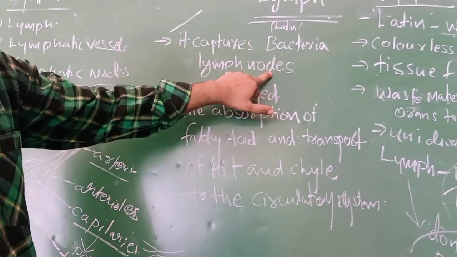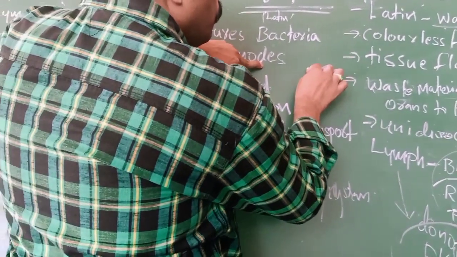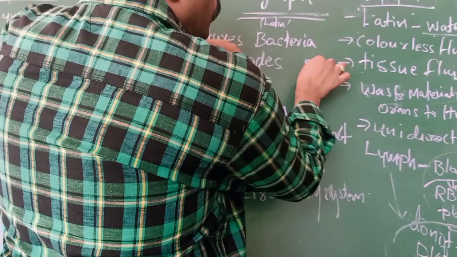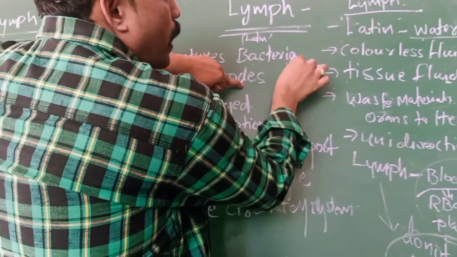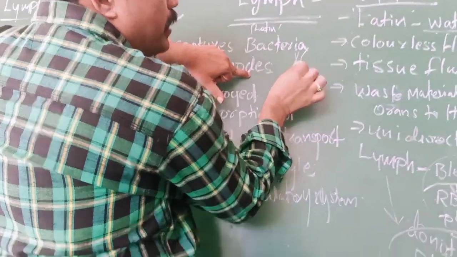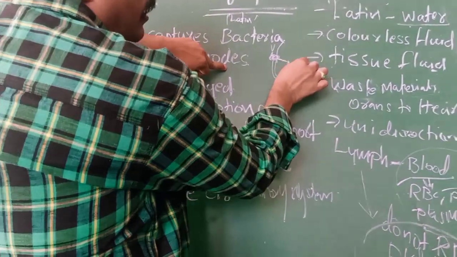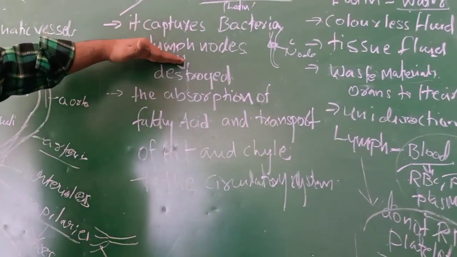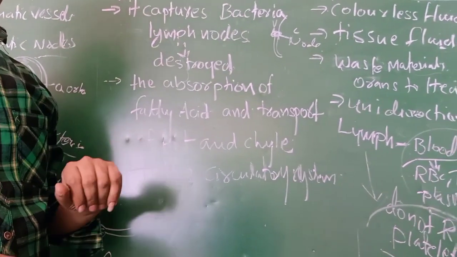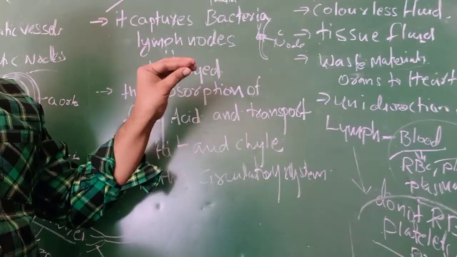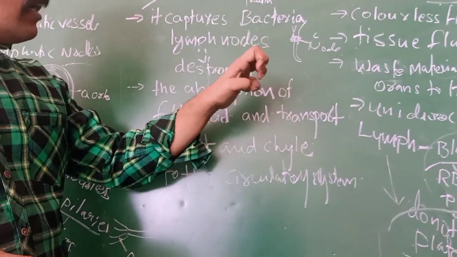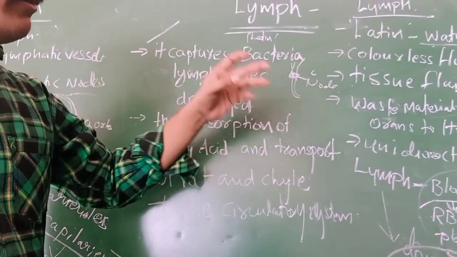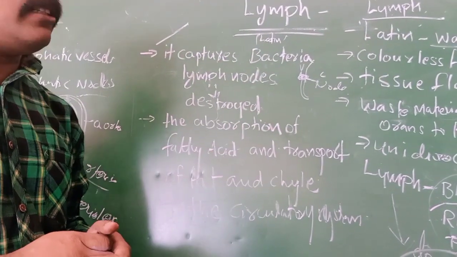Lymphatic nodes mean what? Where two lymphatic vessels connect. That is, where two lymphatic nodes are connecting, we can call it a node. In the lymphatic node, these are useful to destroy bacteria. That means if blood contains bacteria, it is absorbed by lymph and sent into the lymphatic node. In the lymphatic node, these bacteria are destroyed, killed.